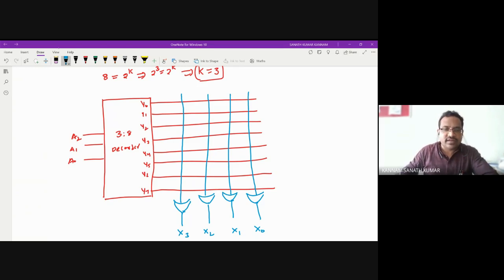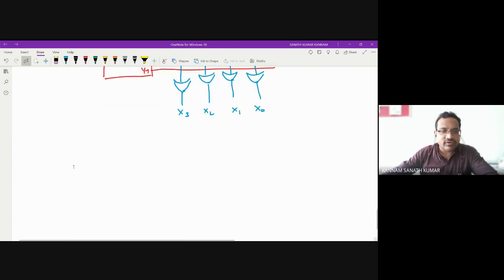I will take one example and design this circuit.